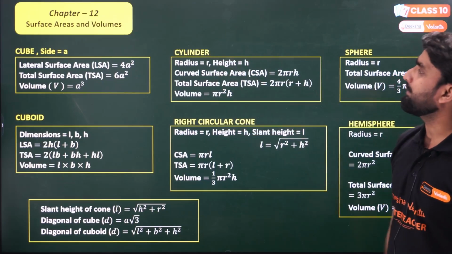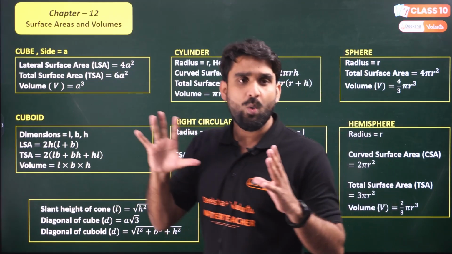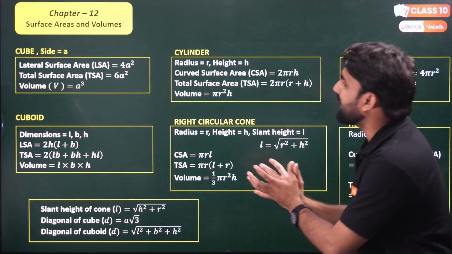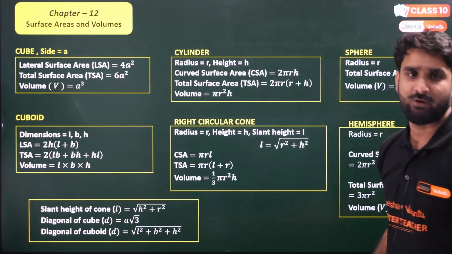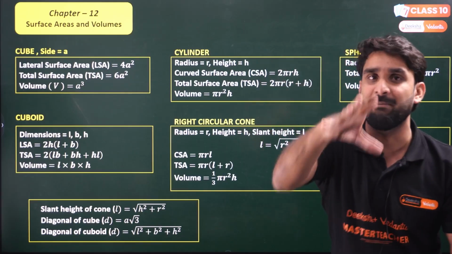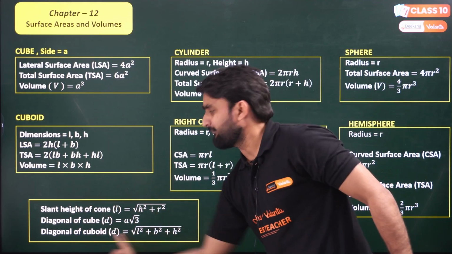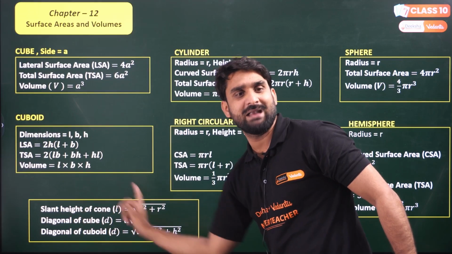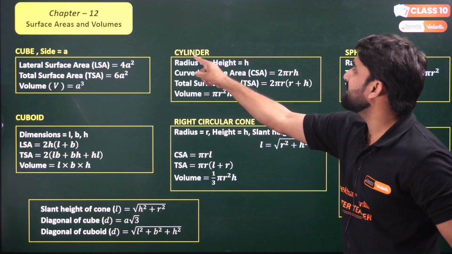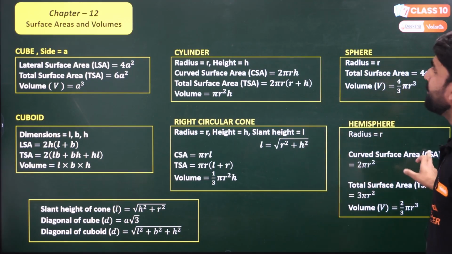Now come to chapter number 12, surface areas and volumes. Look at the systematic order and the overall neatness of this formula sheet. And this is just for you, everyone, my champions. Cube, cuboid, and some supplementary formulas to find the diagonal of the cube and cuboid, or we can also find the slant height. Now this is the separate section for cylinder, right circular cone, sphere and hemisphere. So this is the beauty.